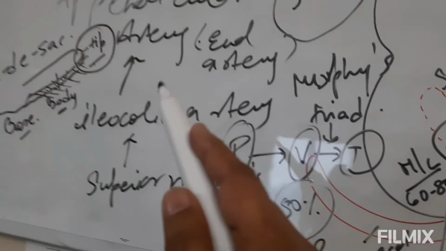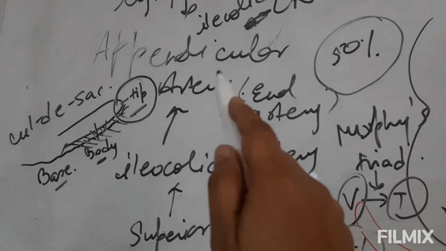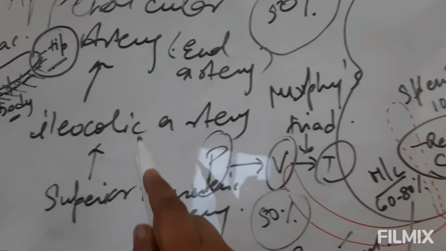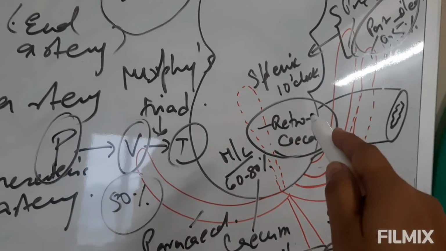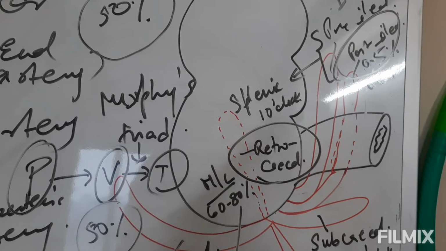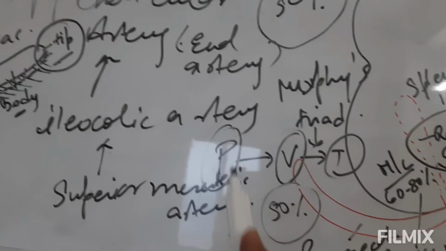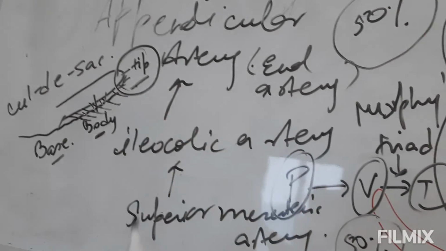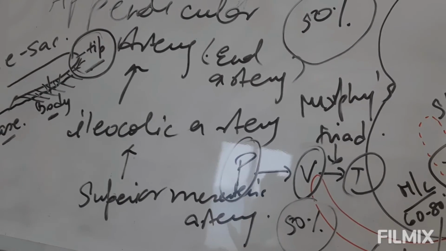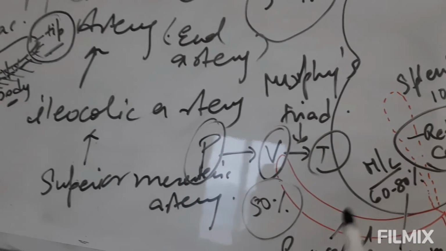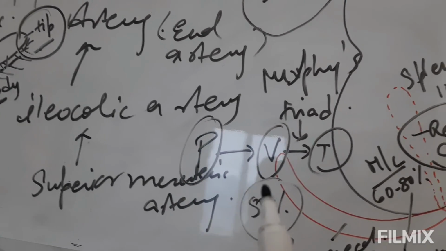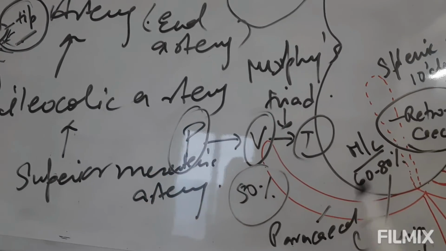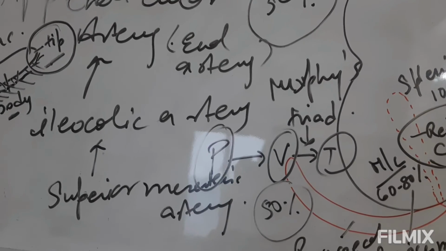Now about the artery. The appendix is supplied by the appendicular artery, which is a branch of the ileocolic artery. The next MCQ is about the position. The most common is the retrocecal and the least common is the post-ileal. Now, from the perforation point of view, the most common position of perforation in the appendix is the tip of the appendix. From the development point of view, it is developed from the post-arterial midgut loop, that is from a cecal bud. Okay, so this is an important MCQ, and most commonly this is a surgical emergency.